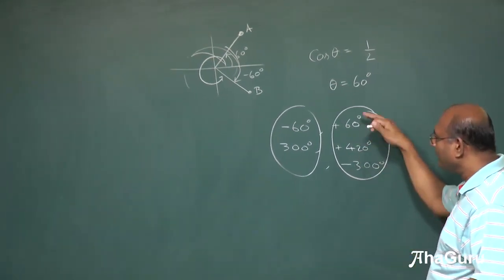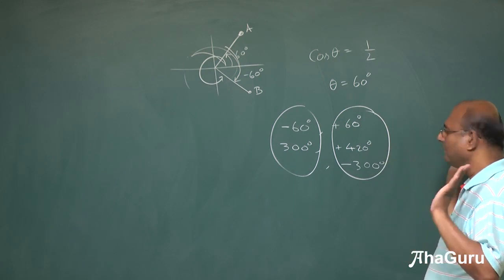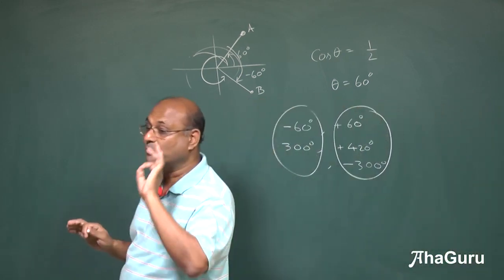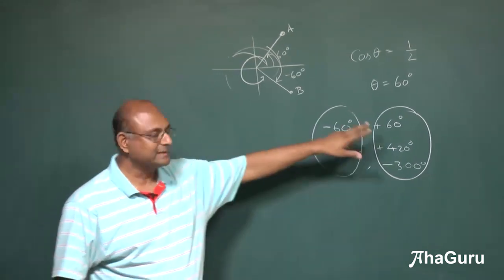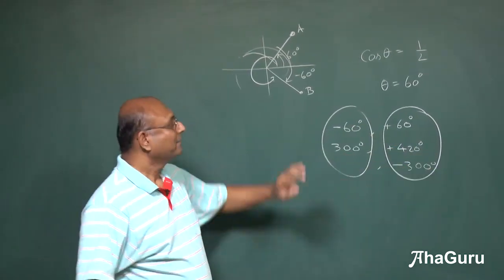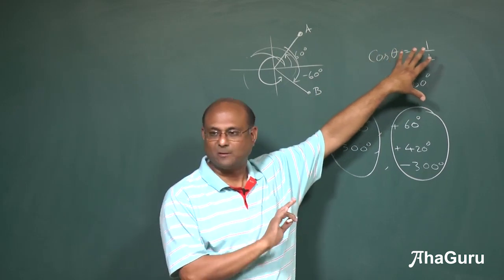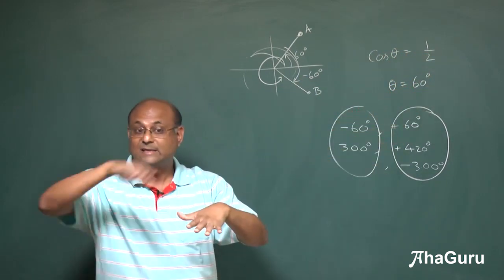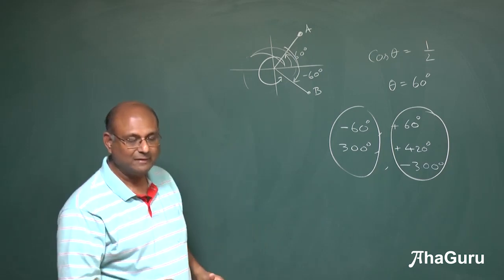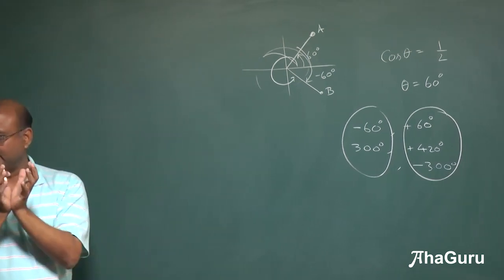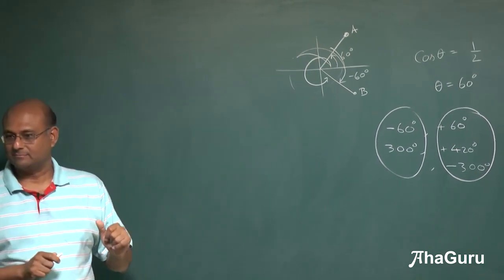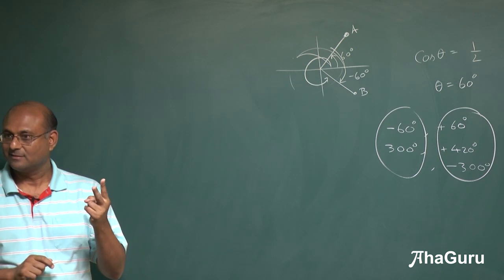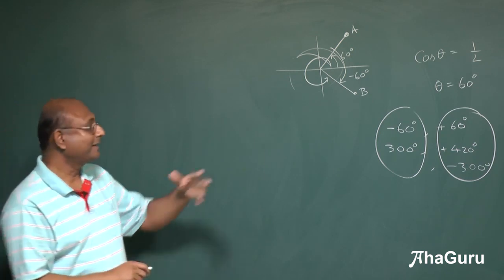So in fact, at some level you can even say 60, 420, 300, minus 300 are all the same angle. It's the same position, though angle wise they are not the same. But we want to study different angles properly. Usually we define a 360 degree range and say, in this 360, you tell me the angle. But you will still get two answers. You won't get infinite answers.